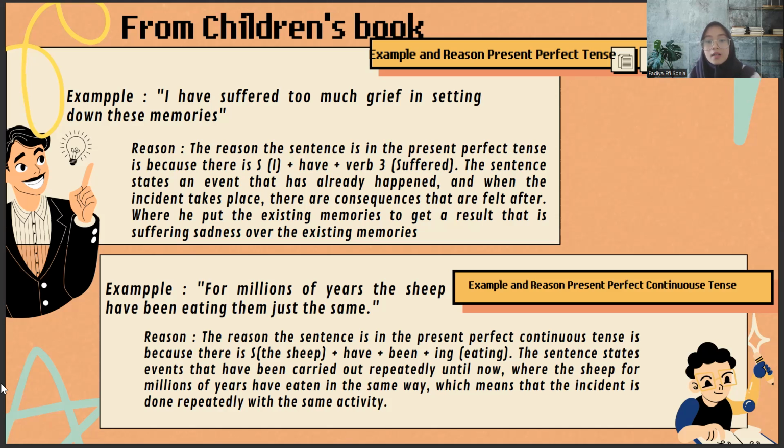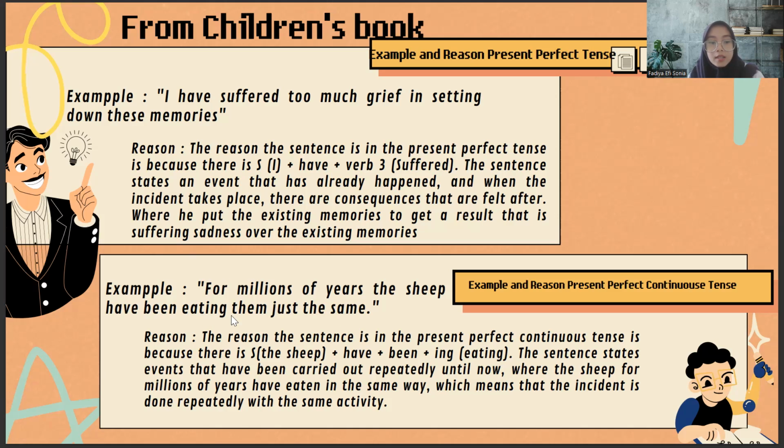So next is the example and reason for the present perfect continuous tense. For the example, the sentence "For millions of years, the sheep have been eating them just the same." So why is this sentence present perfect continuous tense? Because there is a subject, where the subject is the sheep, plus have, plus been, plus ing, the present participle, which in the sentence is eating.